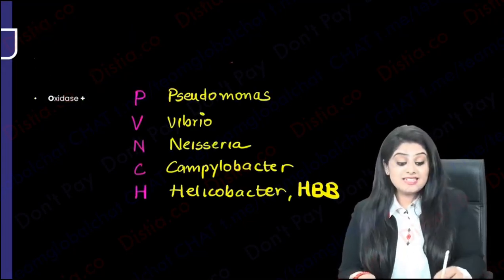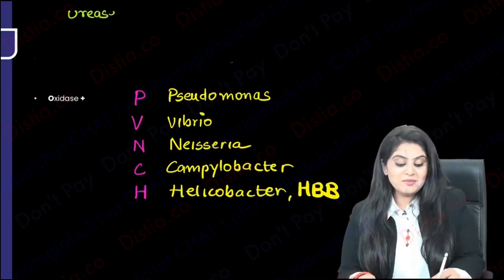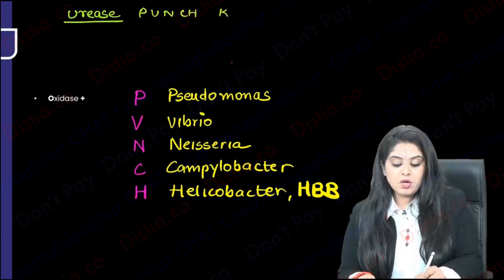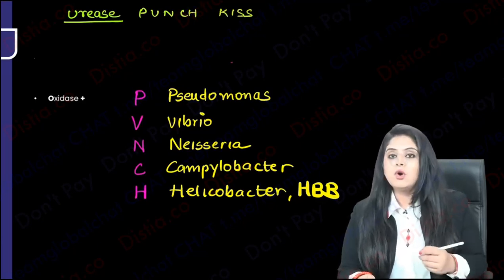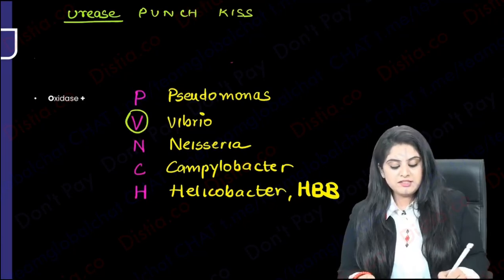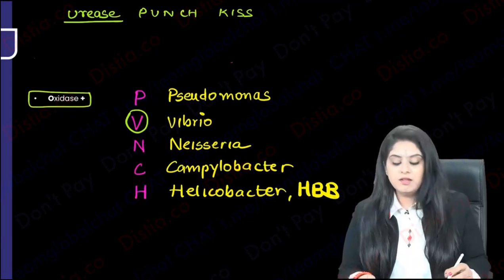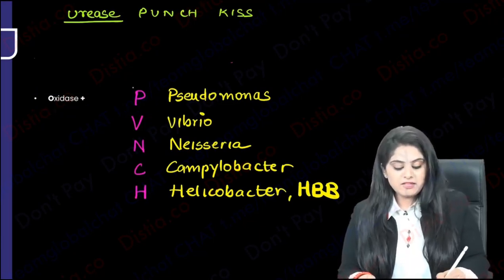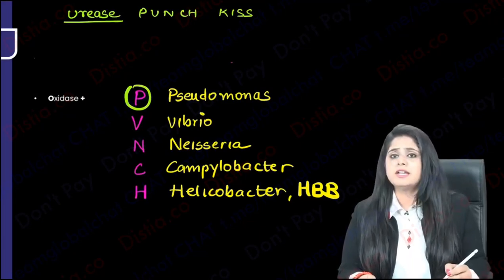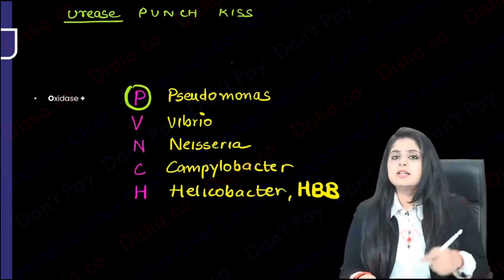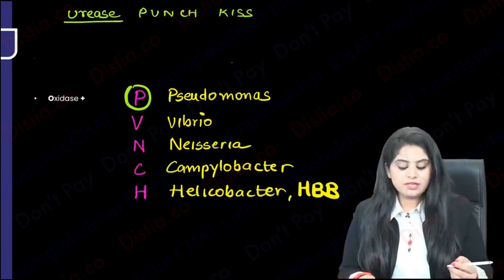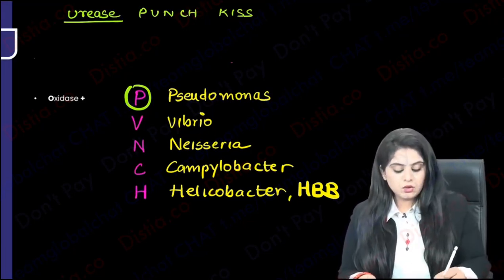And I'm very sorry that I'm giving you a repetition of a mnemonic, but we don't have an option. For urease positive organisms, we had something called punch kiss, right? And I'm just going to alter that punch into PVNCH, almost like a punch, and that is going to be oxidase positive. So what all do we have in it? We have P for Pseudomonas. Right now we had only studied it utilizes sugars oxidatively. So yes, the previous chapter we have done this, oxidase.